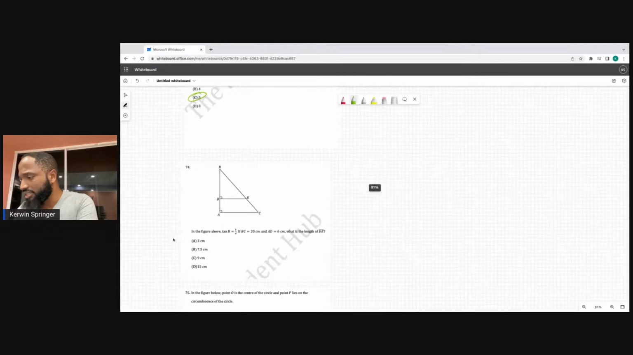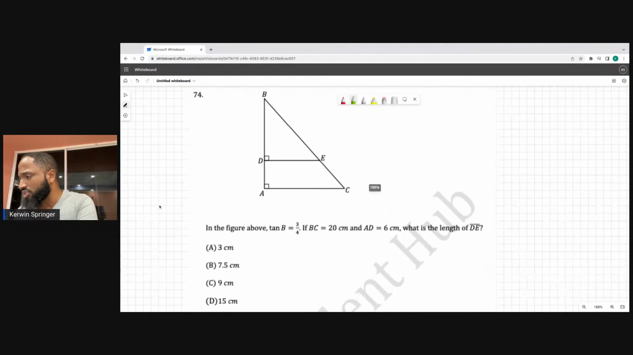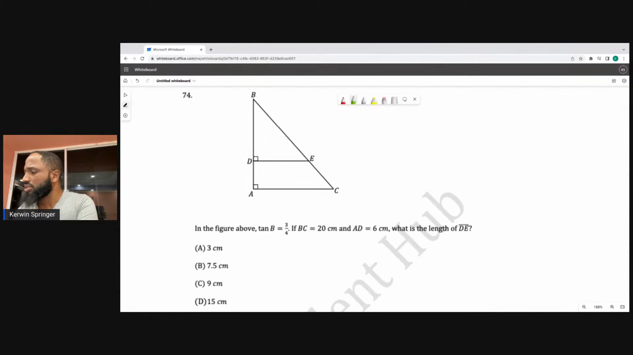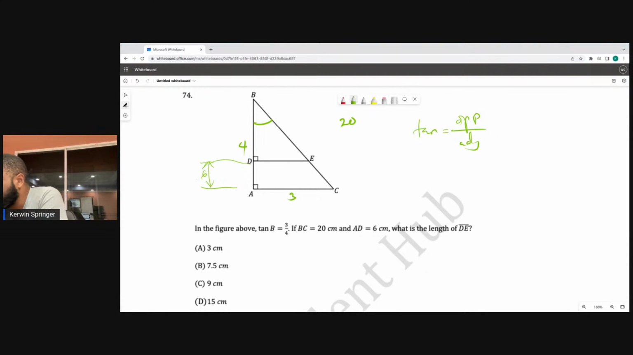Understanding of tan. Tan B is equal to 3/4. Tan is opposite over adjacent, TOA. So this is 3/4 in terms of the ratio. If BC is 20 and AD is 6, what is the length of DE?